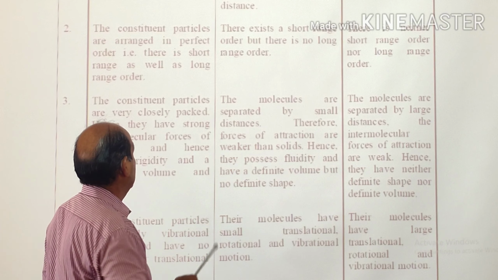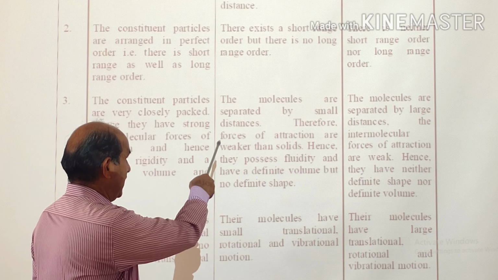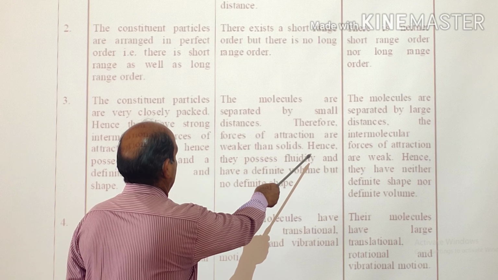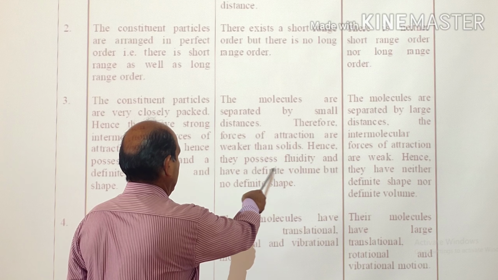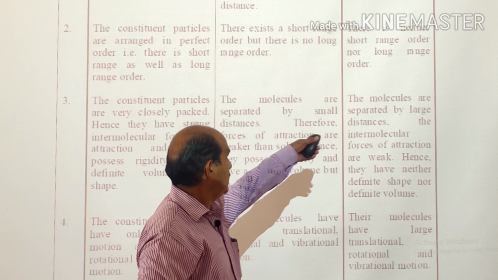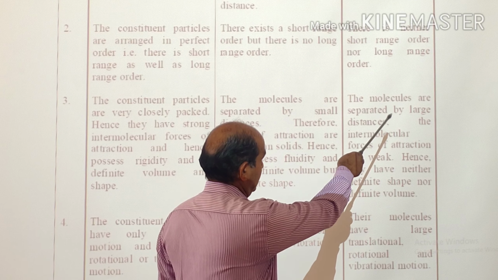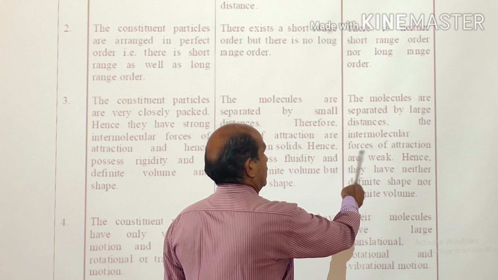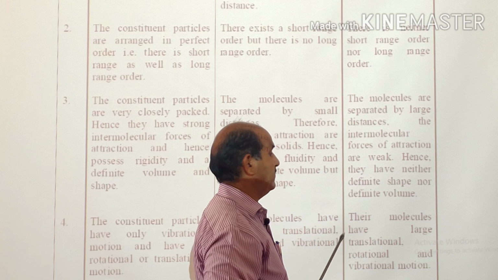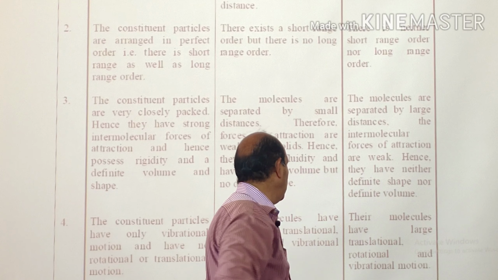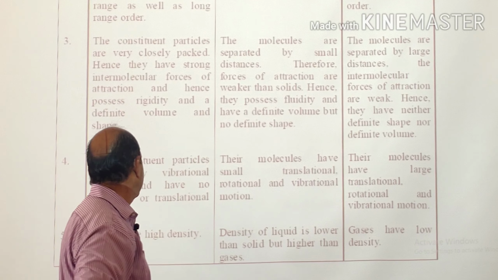So in case of liquids, the molecules are separated by small distances, therefore forces of attraction are weaker than in solids. Hence they possess fluidity and have a definite volume but no definite shape. And in case of gases, the molecules are separated by large distances. Naturally the intermolecular forces of attraction will be the weakest, and hence they have neither definite volume nor definite shape.